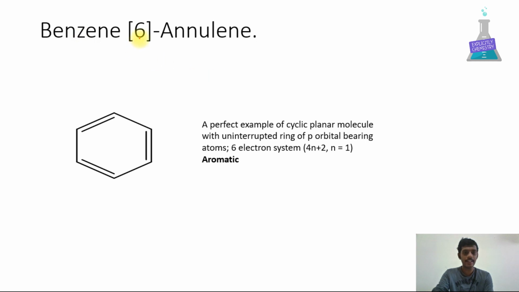Benzene, it is also called 6-annulene. It's a perfect example for cyclic, planar molecule with uninterrupted ring of p orbital bearing atoms. It's a 6 electron system. Hence the molecule is aromatic. It obeys Huckel rule 4n plus 2, n is equal to 1.